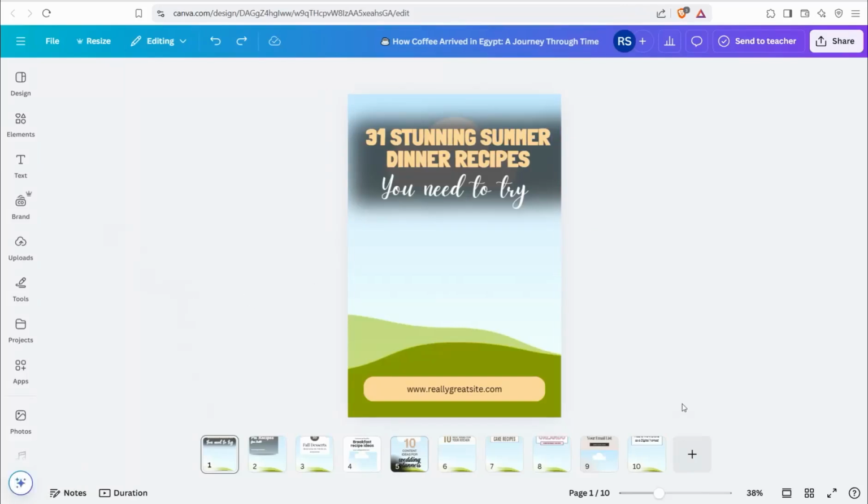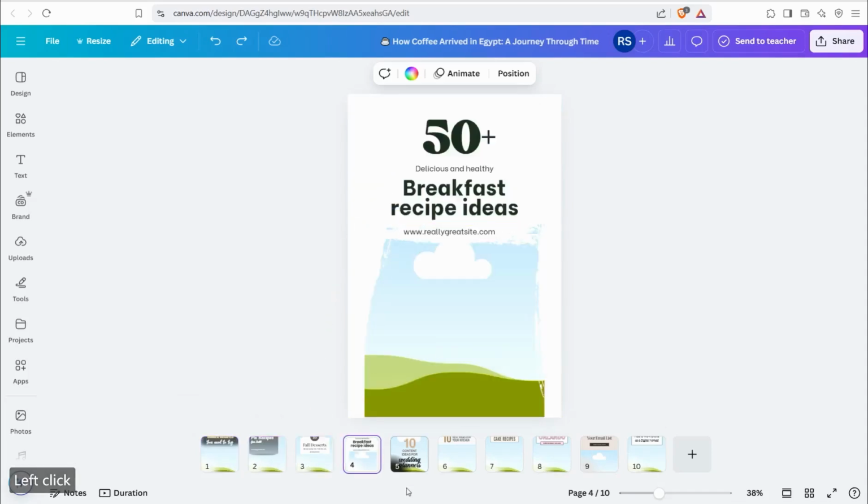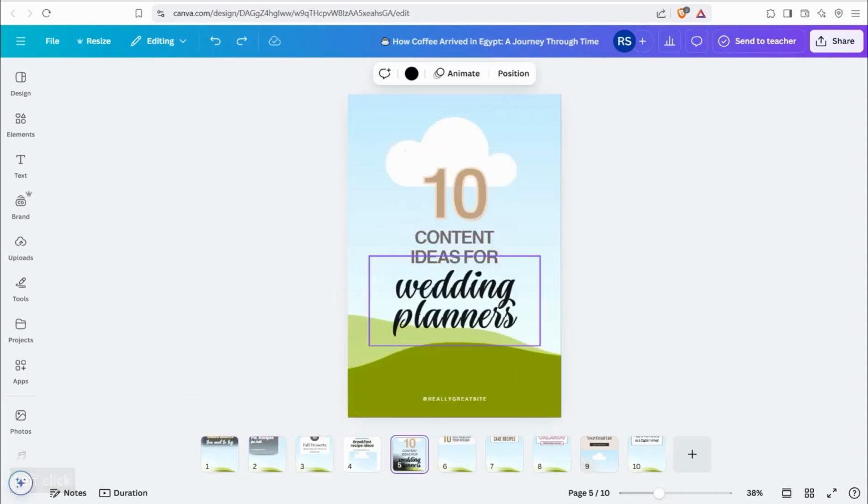You can make something like templates done for you, ready to just modify and customize, and ready to be downloaded for every single topic or every single niche. So I just made almost 10 of these templates here, like this one, and so on. All you have to do is change these words and these sentences and this background image.